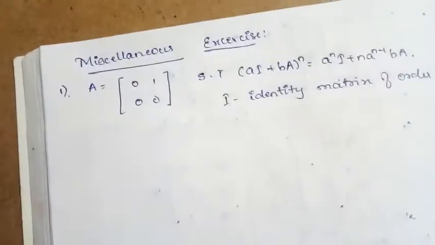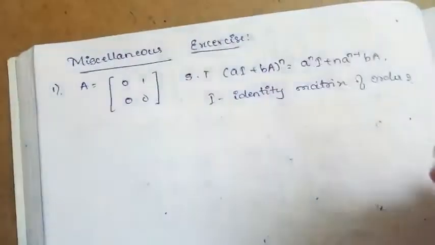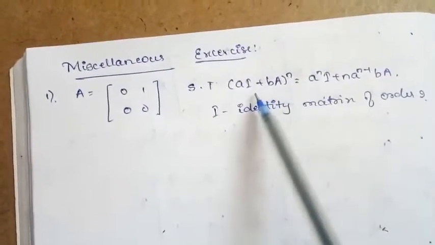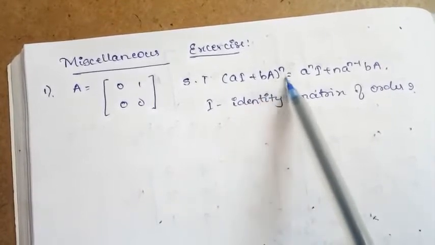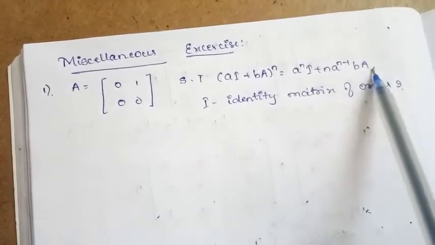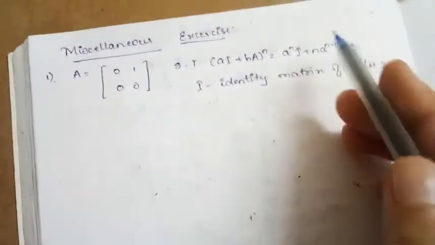Guys, now let us move on to the miscellaneous exercise solutions. The first question is: they have given the matrix A and they ask you to show that (aI + bA)^n = a^n I + n a^(n-1) bA, where I is the identity matrix of order 2. We need to show this.